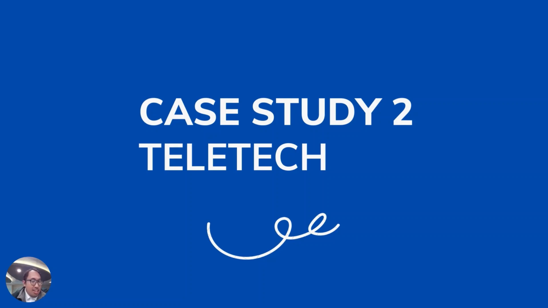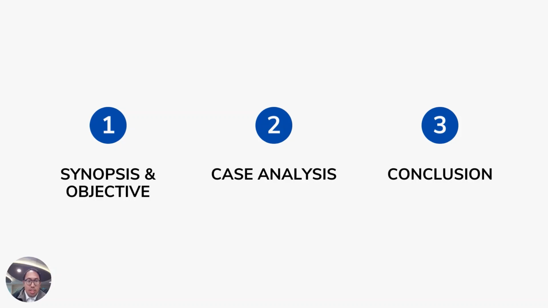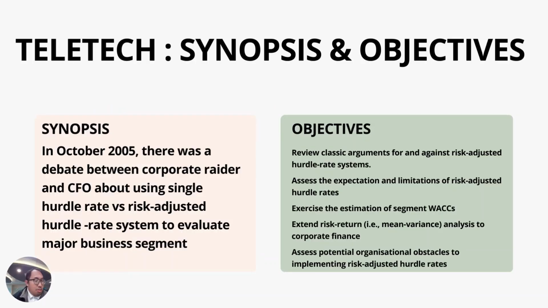Okay, next, the second selected case is Teletech. We will present three main topics: first is synopsis and objective, then case analysis, and conclusion. For the synopsis, in October 2005, the Chief Financial Officer was asked by a corporate raider to formulate a response to a claim of unprofitability across all major business segments. Hence, there is a debate over a single hurdle rate as a cost of capital versus a risk-adjusted hurdle rate system.